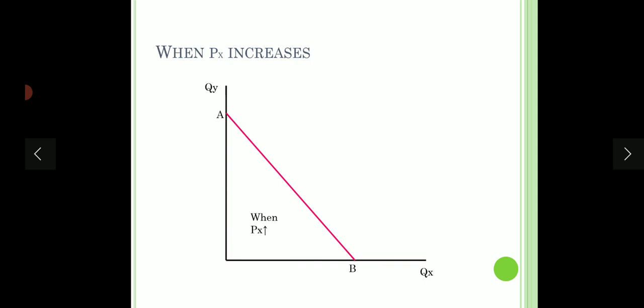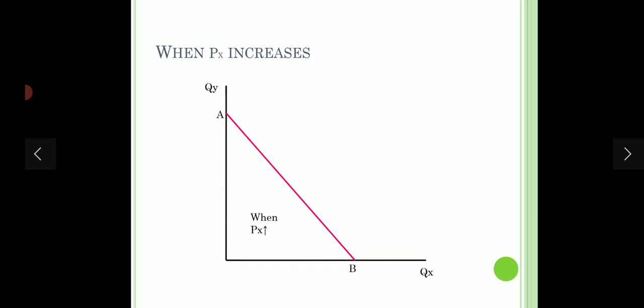When the price of X increases, now think of it like that. If the price of X increases, will the consumer be able to buy more of commodity X or less of commodity X? Definitely he will be able to buy less of commodity X, because now X has become expensive.